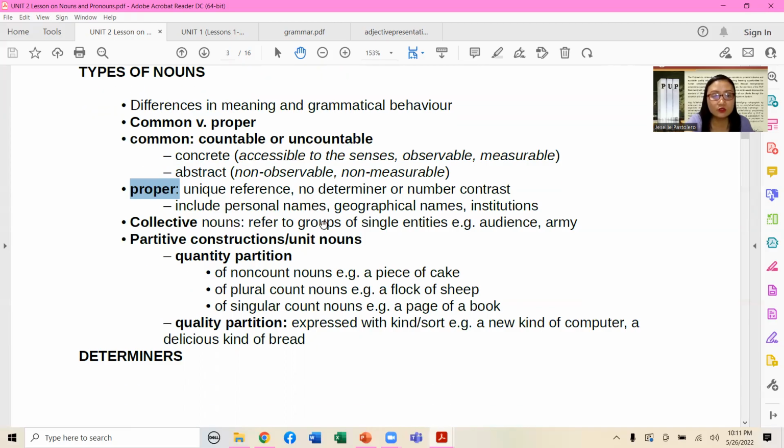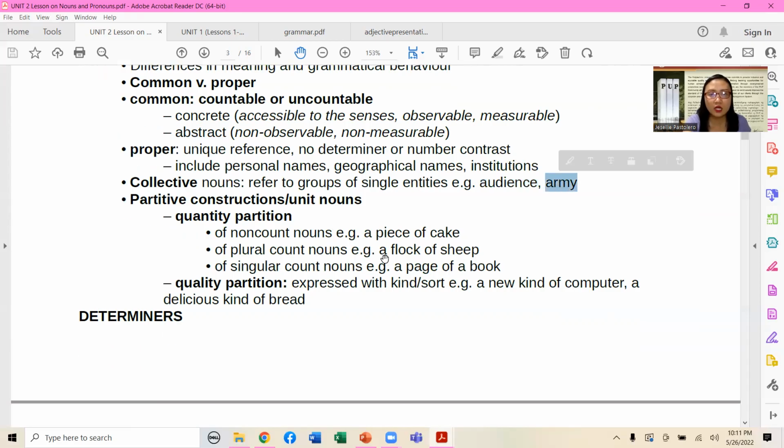Collective nouns, on the other hand, refer to groups of single entities. For example, an audience; hopefully an audience will be able to watch this recorded video. Or an army.